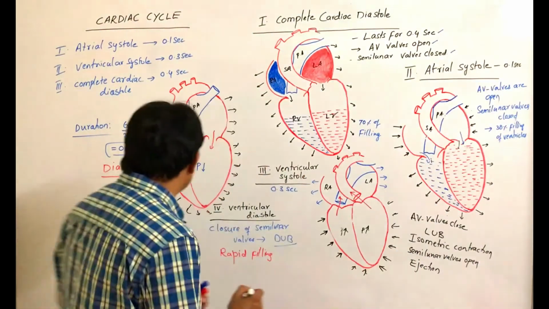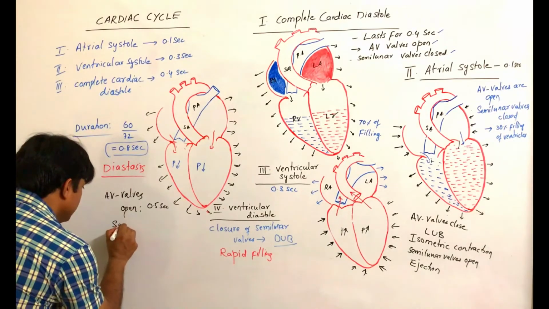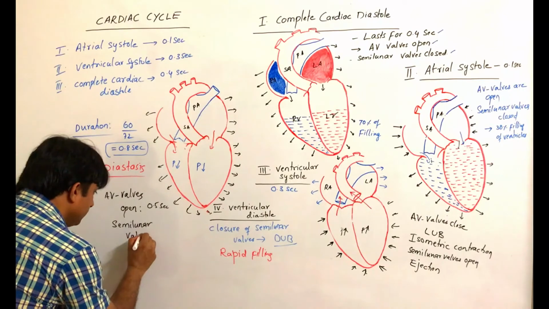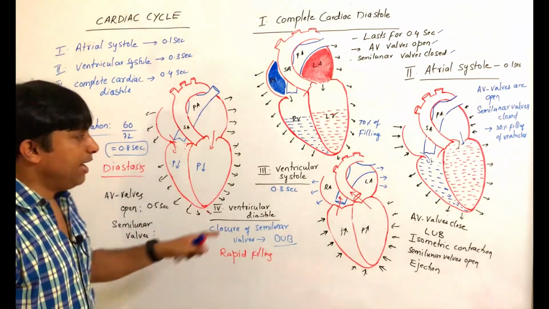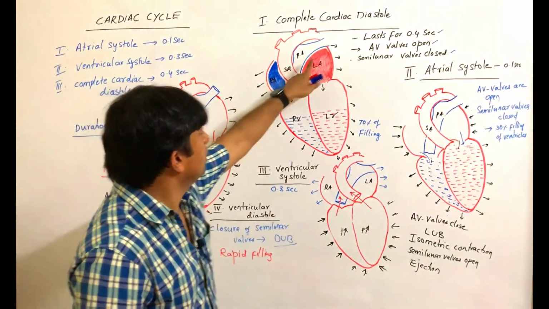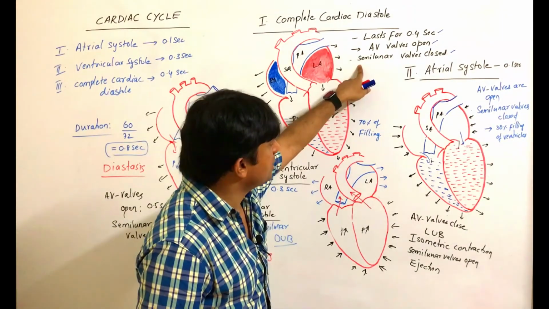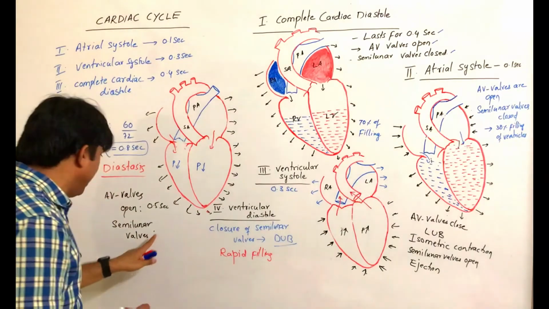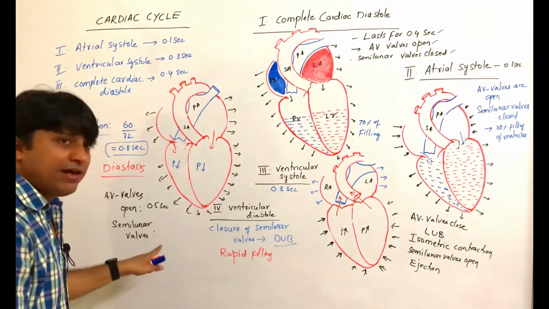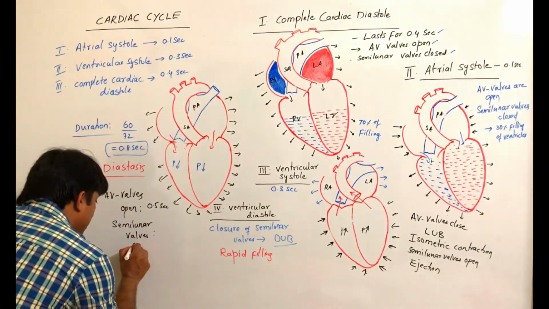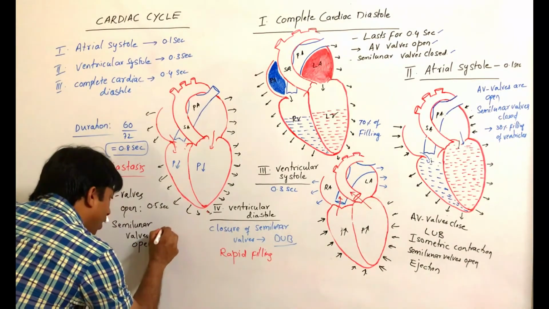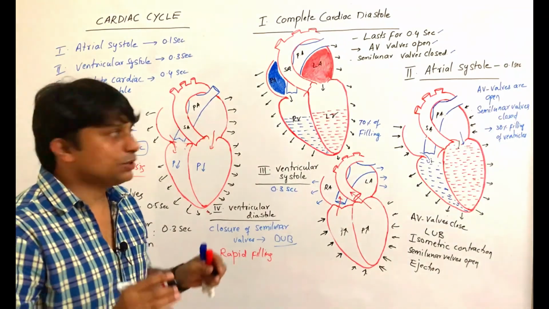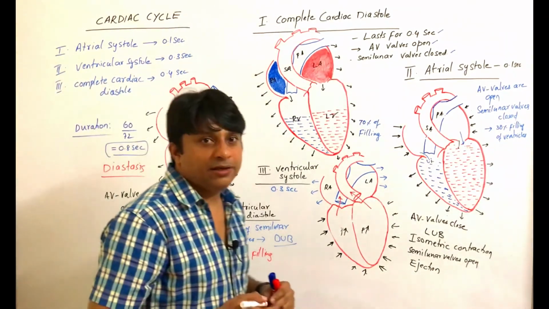Then semilunar valves. Semilunar valves are closed in the complete cardiac diastole as well as in atrial systole. That means for 0.5 seconds semilunar valves are closed. That means semilunar valves open for how long? 0.3 seconds. So this is the cardiac cycle.